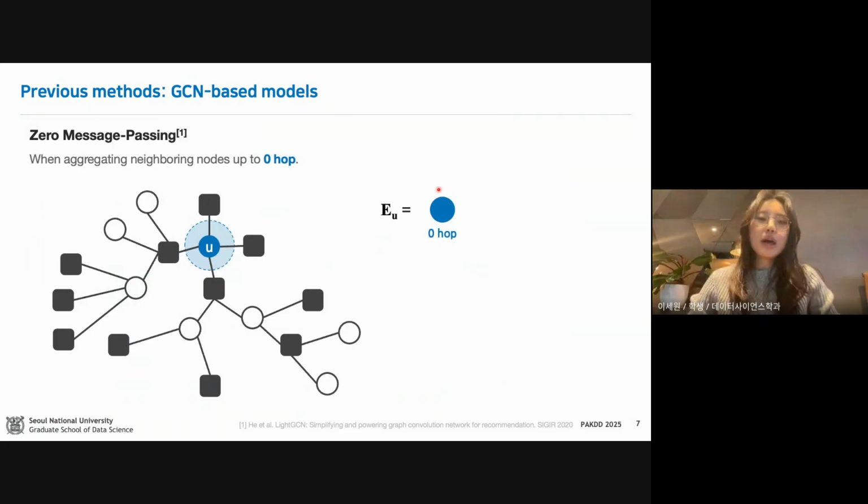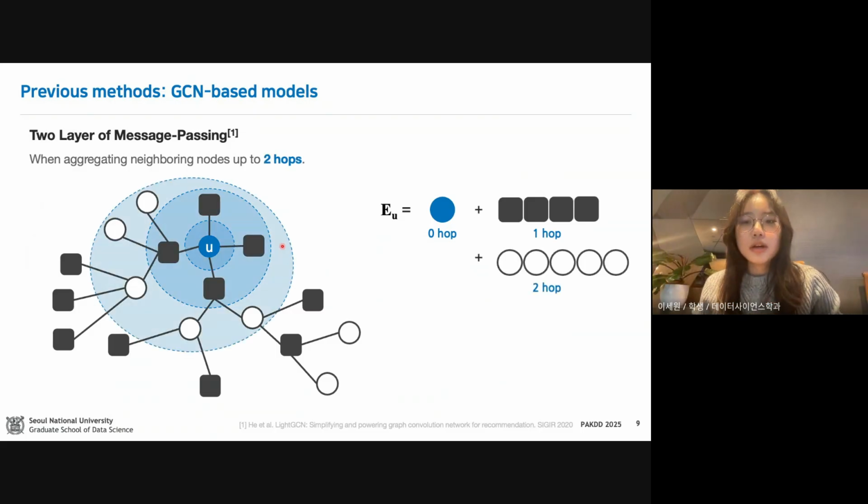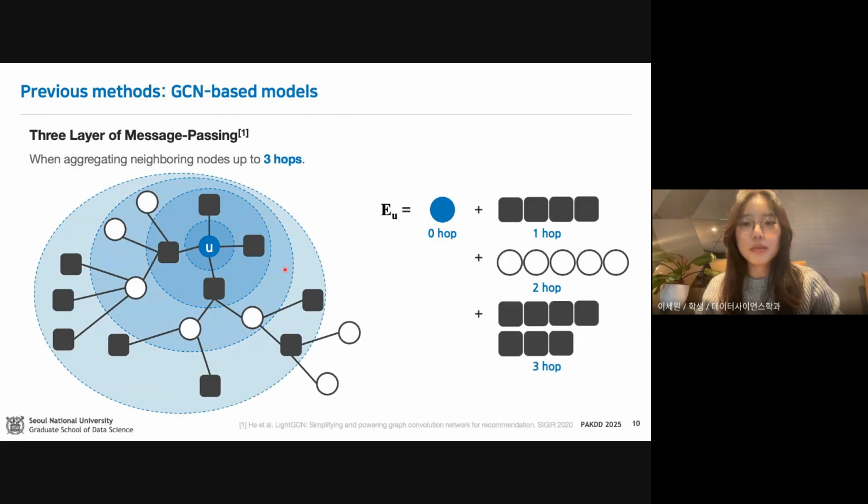For example, without any message passing, each user representation is just their own initial embedding. With one layer of message passing, the representation is updated by aggregating information from one-hop neighbors, so the neighbors connected by just a single edge. Similarly, with two layers, it includes two-hop neighbors, and three-hop neighbors with three layers. This multi-hop aggregation allows the model to capture broader context from the graph.